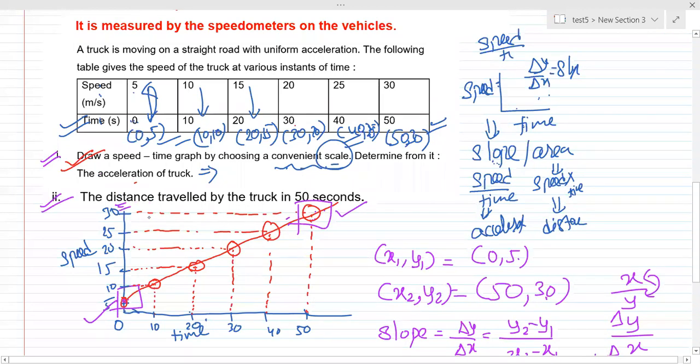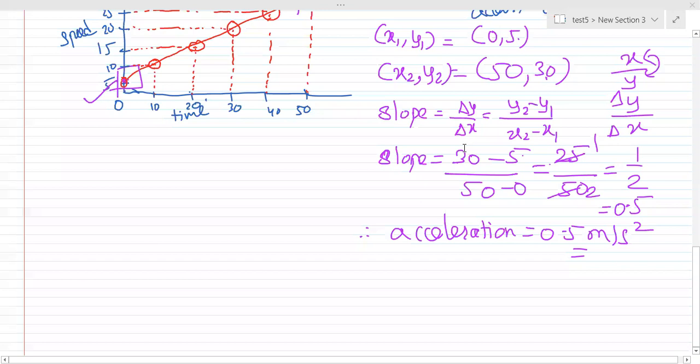Now for distance from a speed time graph, what do you think? Should we go for slope or should we go for area? Again, the same question. For distance, definitely we are going to go for area. Good. Chalo, the hurdle is fine. For distance, we are going to take area.